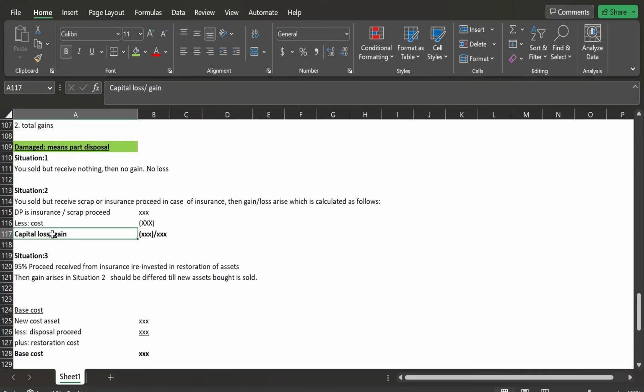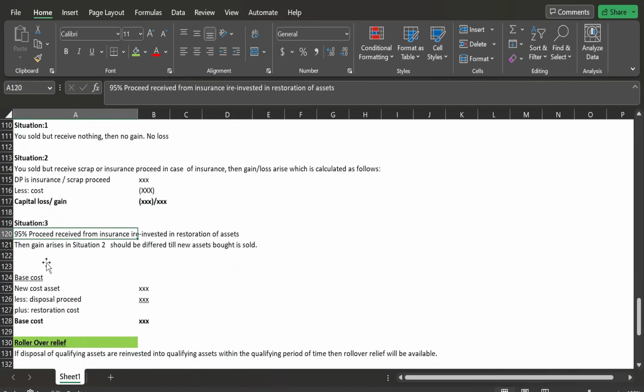In case of loss, it will be offset against the gain, and if there is a gain, you have to pay CGT. Now situation three is that of the proceeds you have received from insurance, not from the scrap proceeds, 95% of that amount you have spent on the restoration of the asset. In that case, you will be entitled to relief. So whatever gain arises can be deferred simply. In that case you have to revise the base cost.